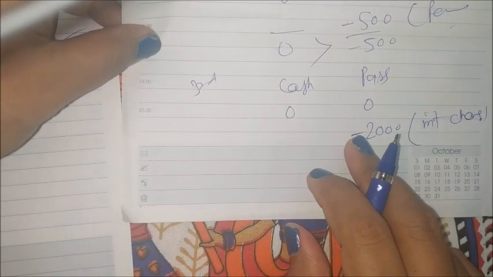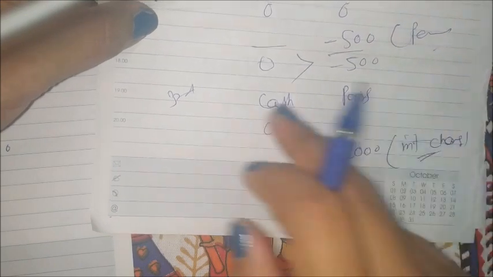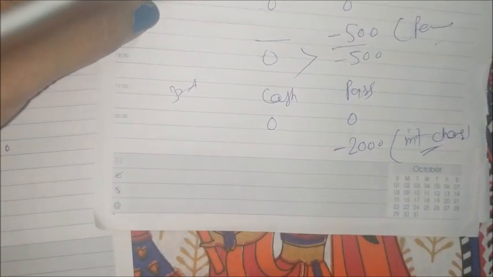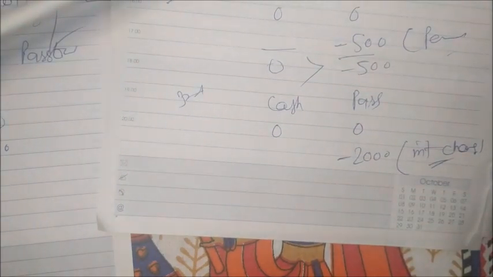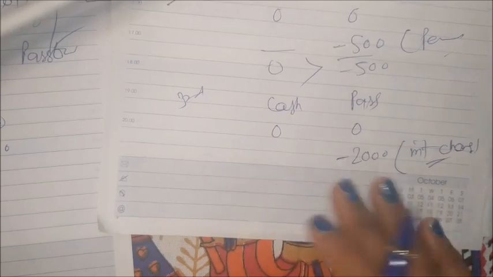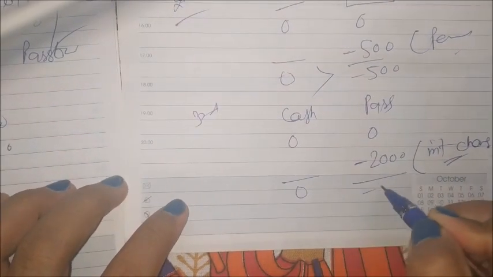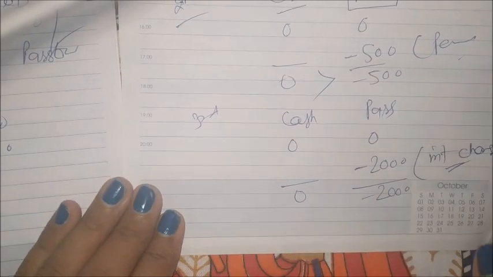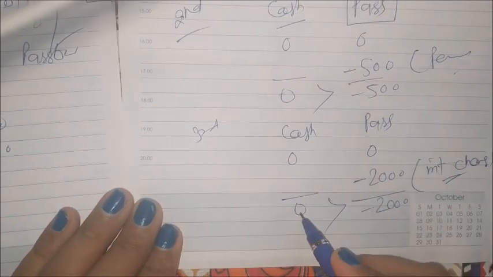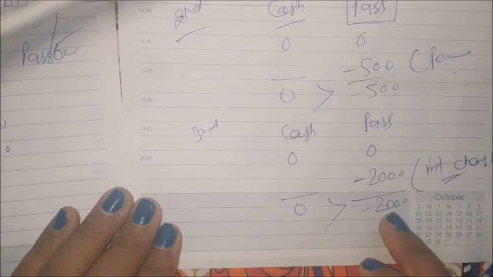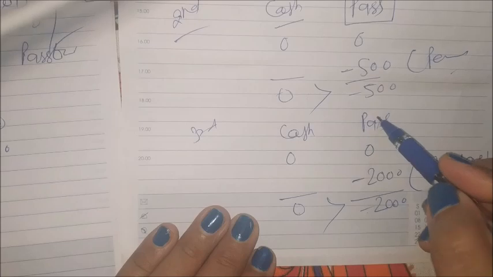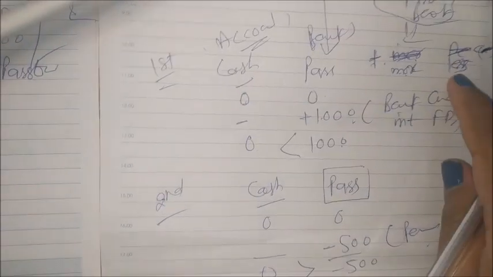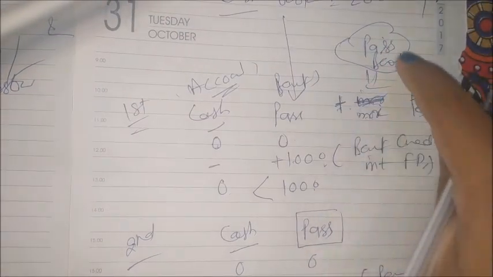Now in these two we have to compare. Bank has charged the interest, and that accountant has no information about this also. After 1 or 2 days he will get this information by printing the passbook and visiting the branch, but as of now he doesn't know. So here balance is 0 and here is minus 2,000. Which one is less? Passbook is less, because a negative value is always less than 0 or plus values. What I told: passbook balance more, then we add, and passbook balance less, we subtract. In this case also 2,000 we have to subtract.